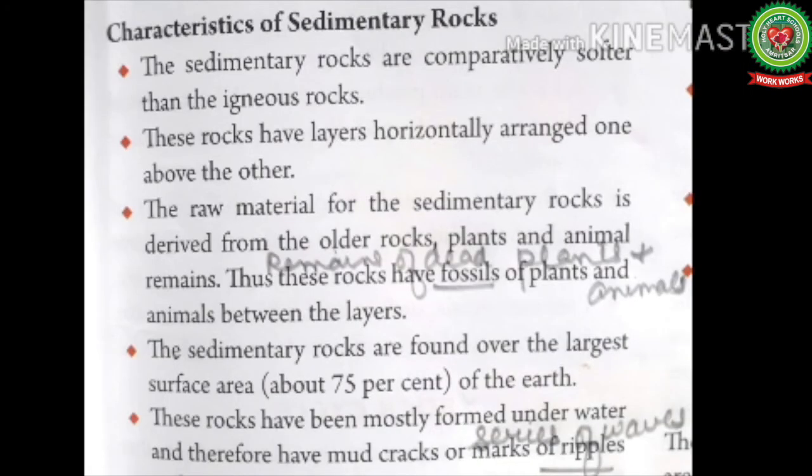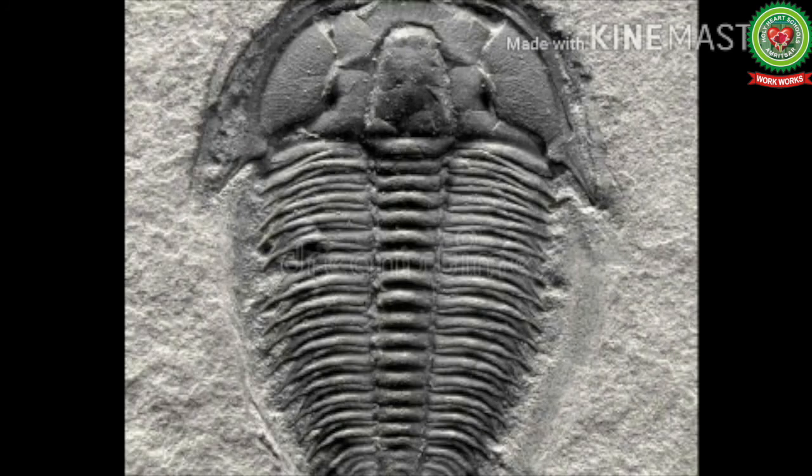So now let's read. The sedimentary rocks are comparatively softer than the igneous rocks, as we have already studied that igneous rocks are hard and compact. Number 2. These rocks have layers horizontally arranged one above the other. This is the reason they are also known as stratified rocks. The raw material for the sedimentary rocks is derived from the older rocks, especially the igneous rocks, plants and animal remains, also known as fossils. Thus, these rocks have fossils of plants and animals between the layers.